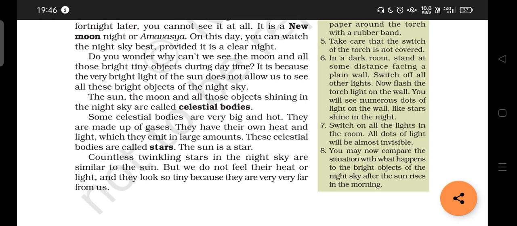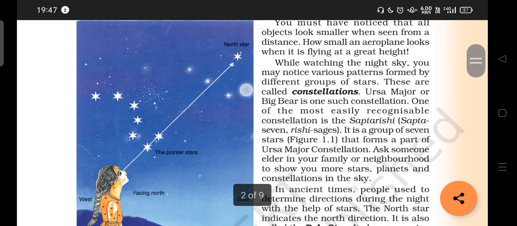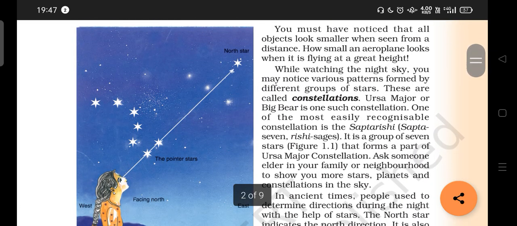Now at night time we see countless twinkling stars, but we do not feel the heat. Why? We said stars have heat, they are very big in size, but still we do not feel the heat because, as I said earlier, they are far away, very, very far away. That's why we do not feel the heat of the stars. Now the next page, page number 2. I hope I have given a brief explanation of page number 1.